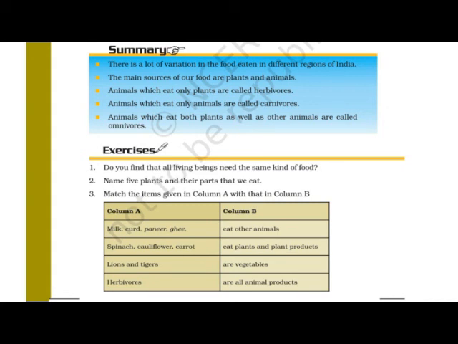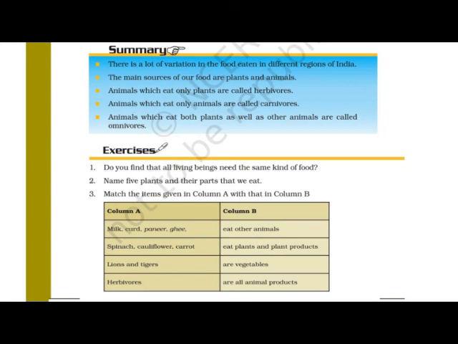We have also seen which parts of the plant can be eaten, that is the edible parts. We have seen examples also. We have seen which ingredients are required to make a food item, which are the most important ingredients to prepare the food items, and what are the sources for that. That also we have seen. We have seen food materials and sources. We have also seen the food variety that we eat.